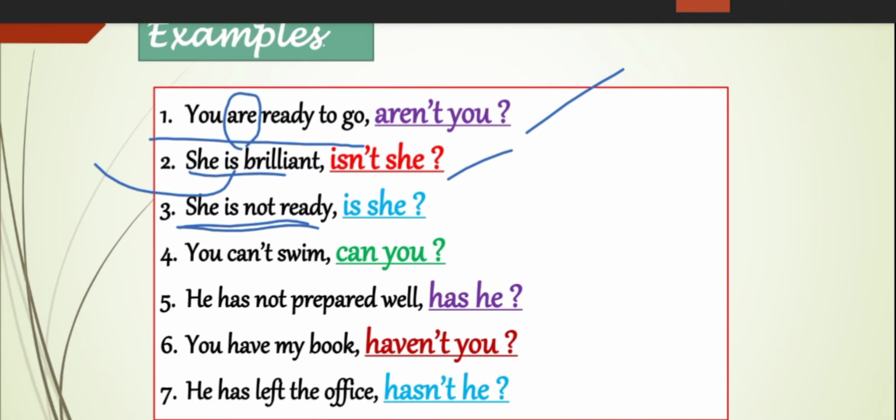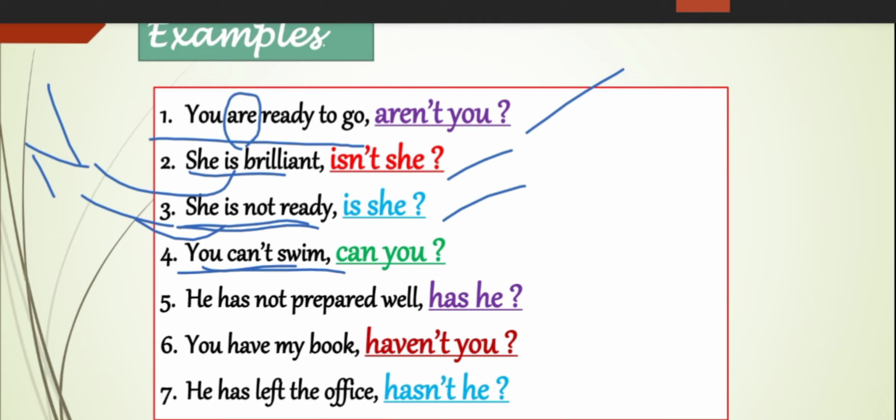She is not ready. Is it a positive statement or a negative statement, children? It is a negative statement, right? She is not ready. Where is the auxiliary here? Is is the auxiliary. So it is a negative statement and the tag will be positive. Is she?